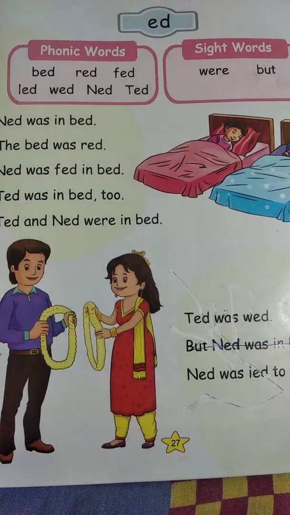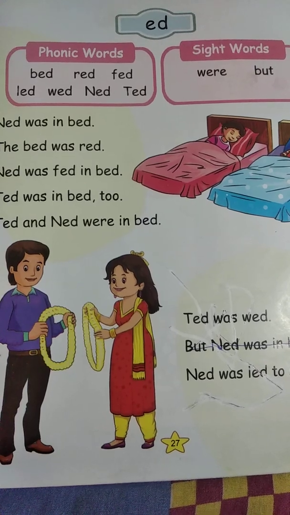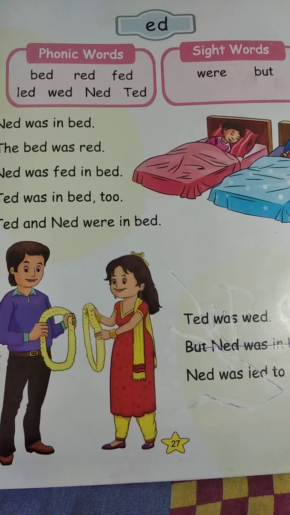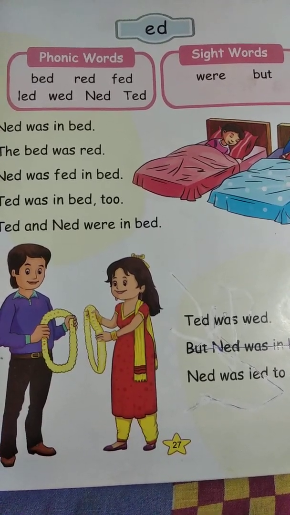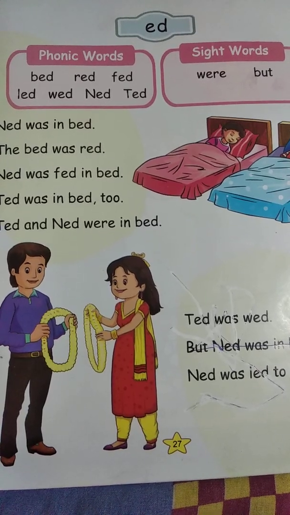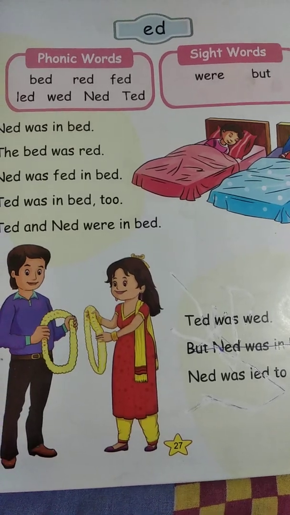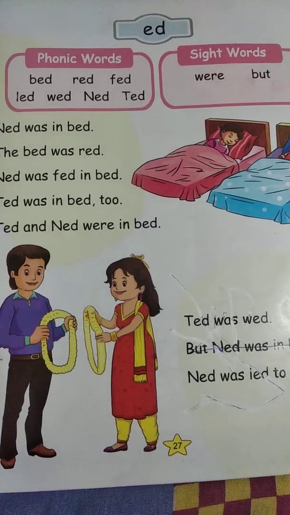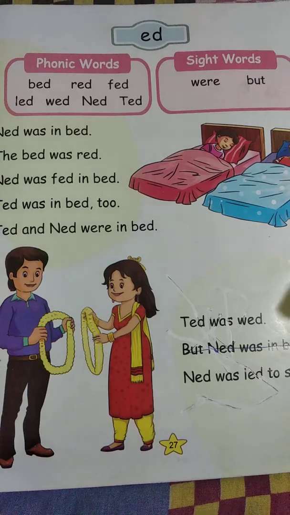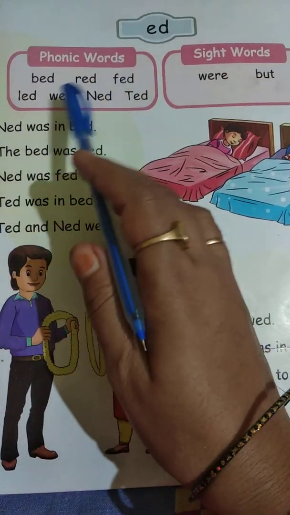So children, today I am here with the subject English Reader, and in English Reader our topic is ED and EG family. Firstly, we'll start with the ED family. So take out your English Reader book and open page number 27. First take a look at the ED family. Firstly, we'll start with the phonic words.